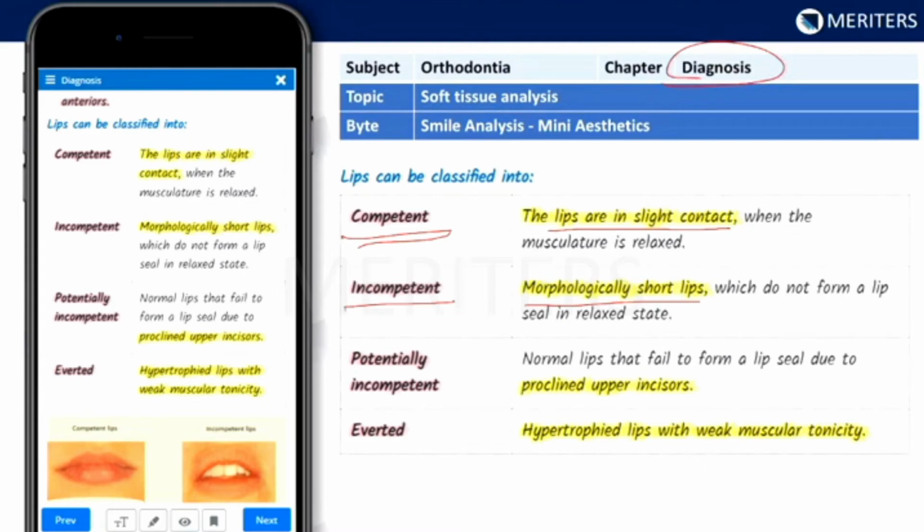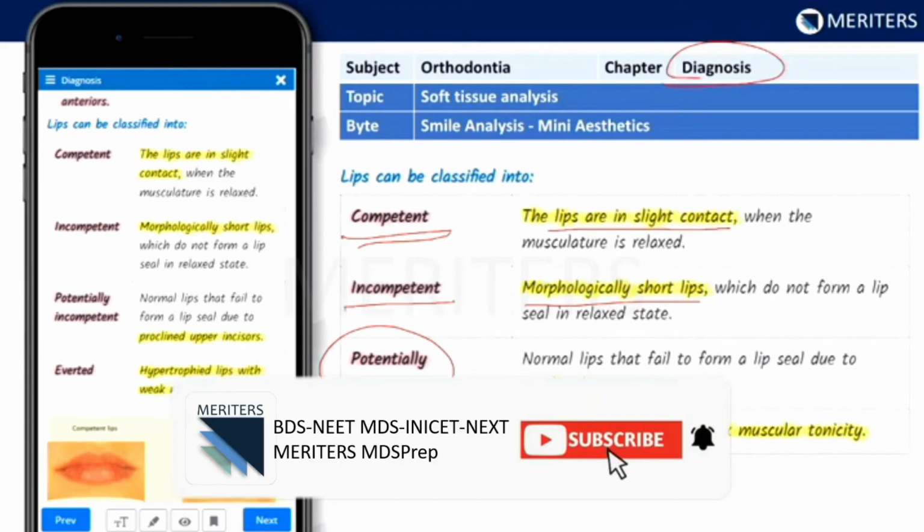Potentially incompetent lips are those where they can form a lip seal, but there is some obstruction in achieving the lip seal, for example severely proclined incisors, which is when the lip seal cannot happen. In those cases, we'll call them potentially incompetent lips. And everted lips are those where there is hypertrophy of the lip musculature, so the lips appear rolled over.